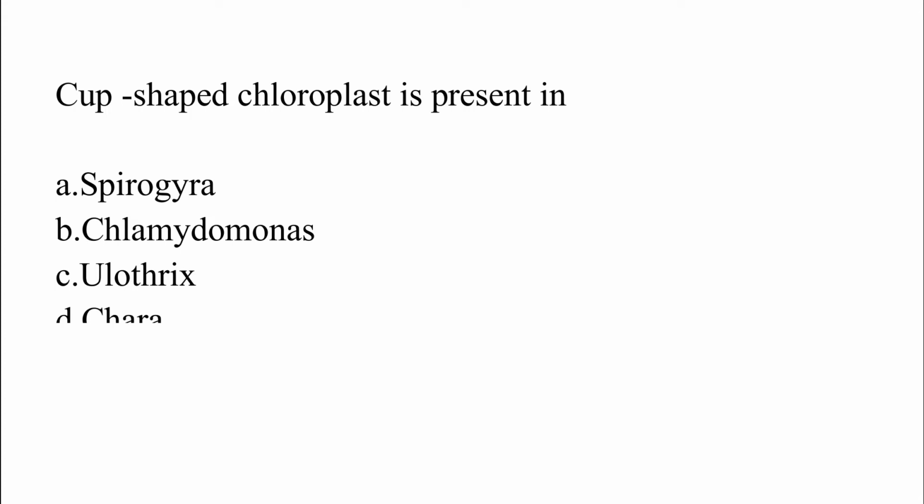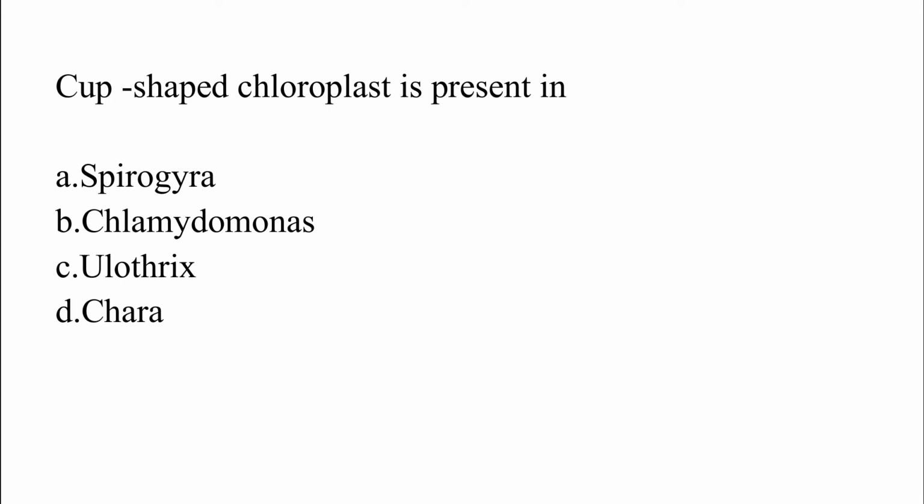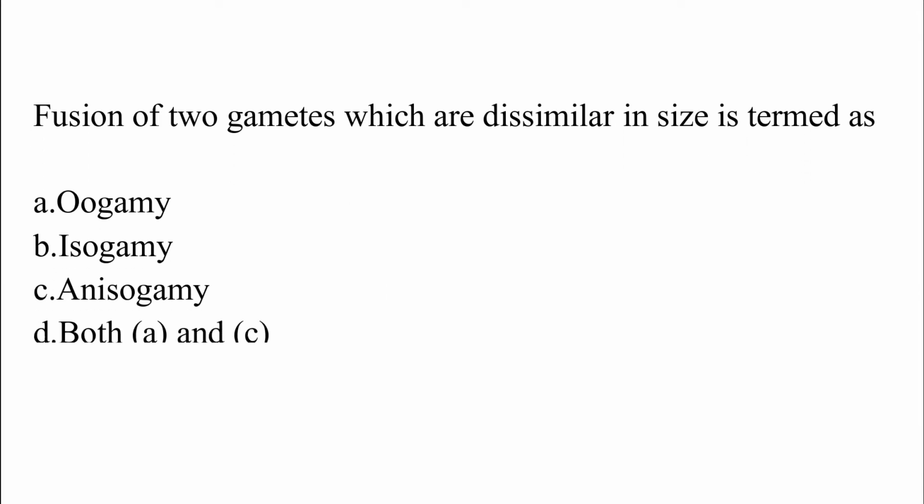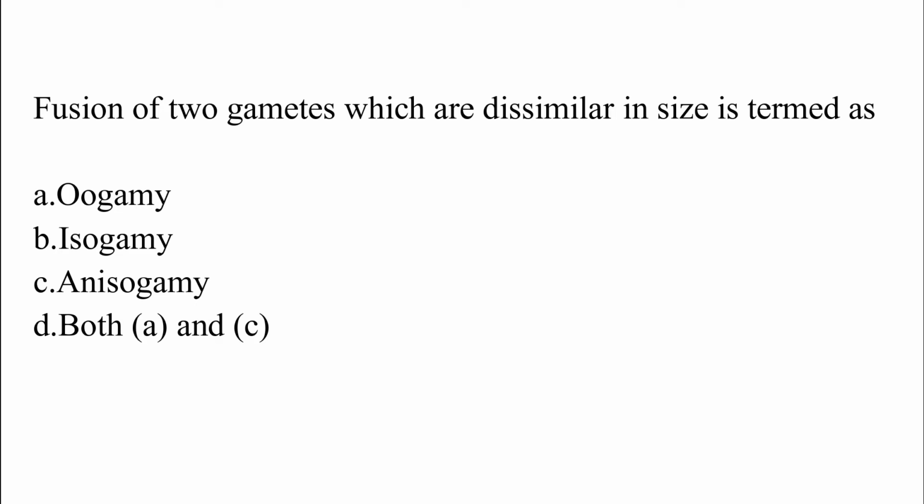Cup-shaped chloroplast is present in: option A, Spirogyra; option B, Chlamydomonas; option C, Ulothrix; option D, Chara. The correct answer is option B, which is Chlamydomonas. Fusion of two gametes which are dissimilar in size is termed as: option A, oogamy; option B, isogamy; option C, anisogamy; option D, both A and C. The correct answer is option D, which is both A and C.